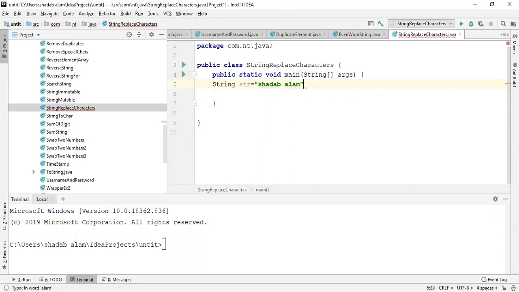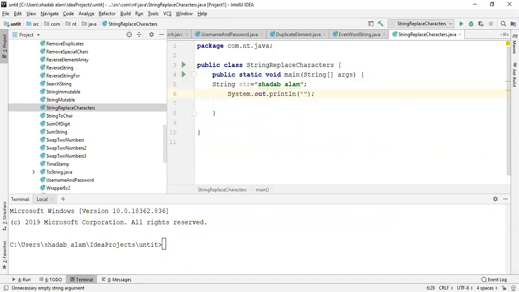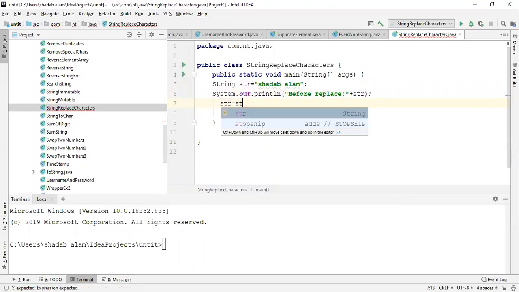Shadab Alam. Okay, guys, and print the value of the string before replace. Before replace, str. Okay, guys, and after replacement, so str is equal to str dot